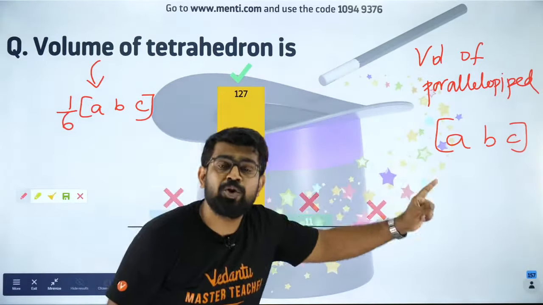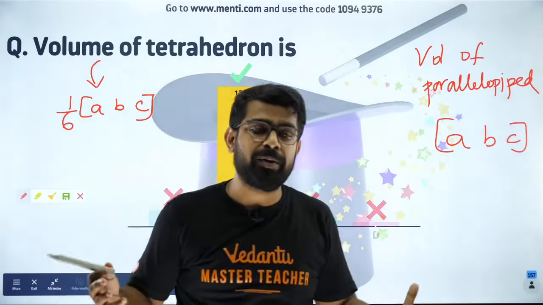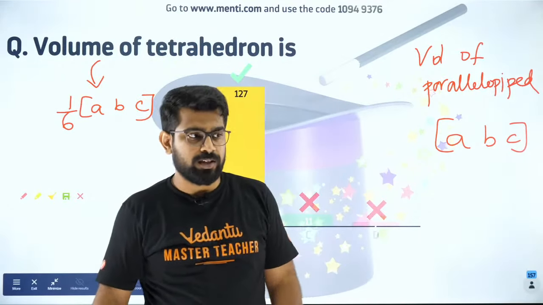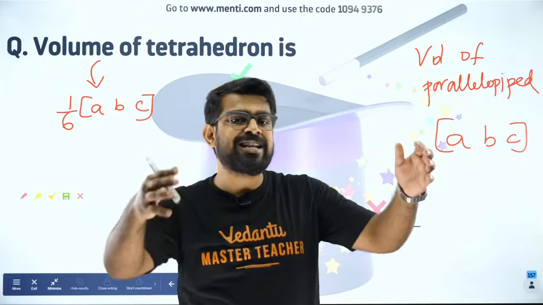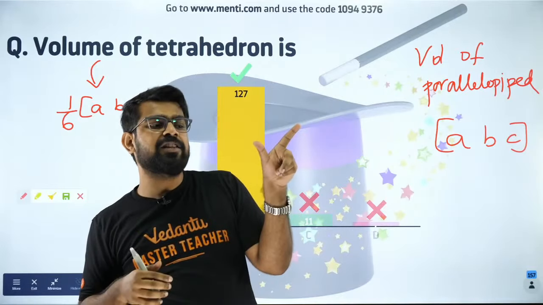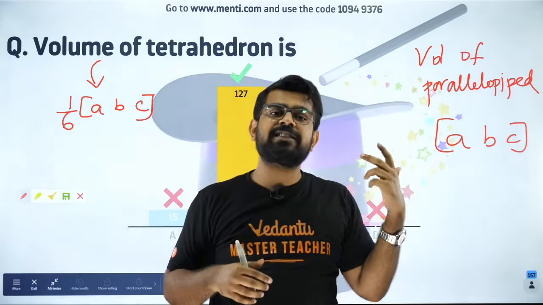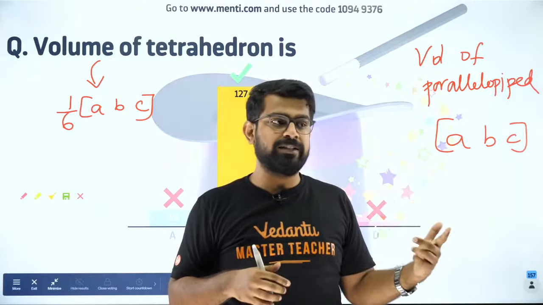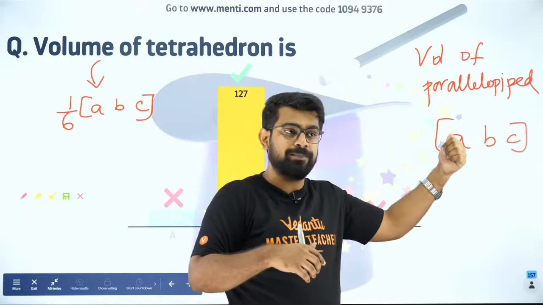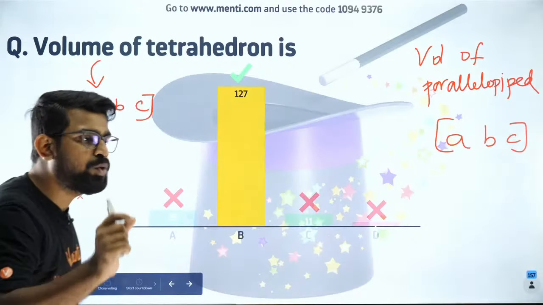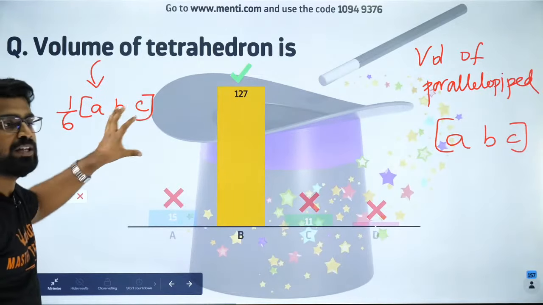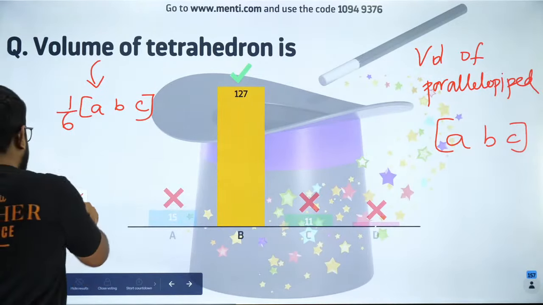So people, if you have a parallelepiped, what is a parallelepiped? A parallelepiped is a parallelogram which is extended in the third dimension. So when you have ABC as the three adjacent vectors representing the three edges of a parallelepiped, then the volume is given by this formula. Got it? Everybody cool with it? And tetrahedron is 1/6 of that volume. Cool? Fantastic. So here we go, people.